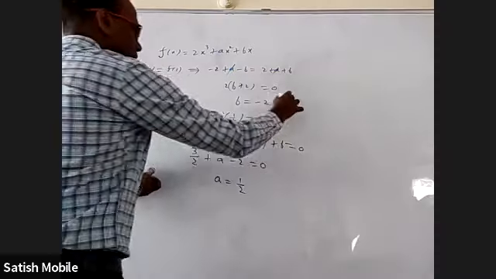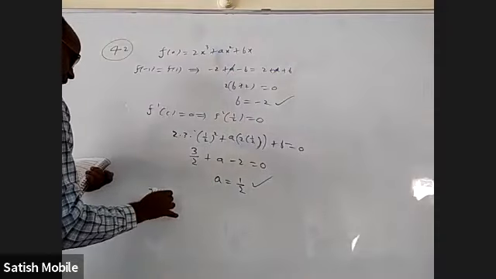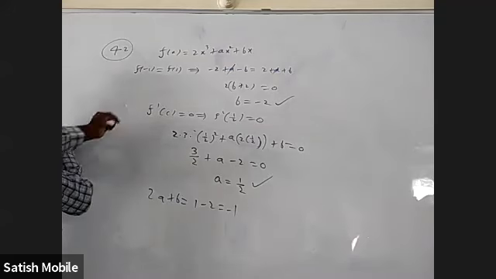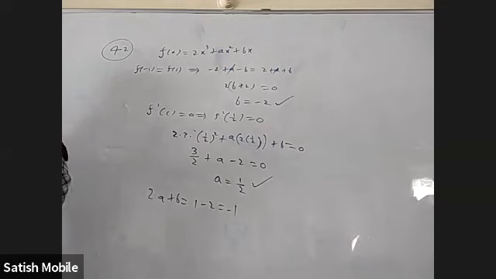We got b as minus 2 and a as 1 by 2. So 2a plus b is 1 minus 2, equal to minus 2. Only two things: f of a equal to f of b, and f dash equal to 0.